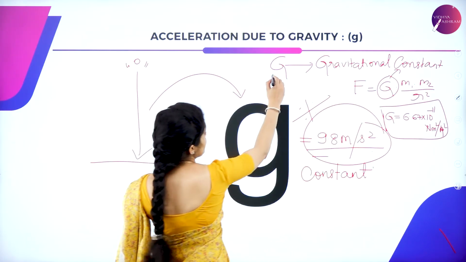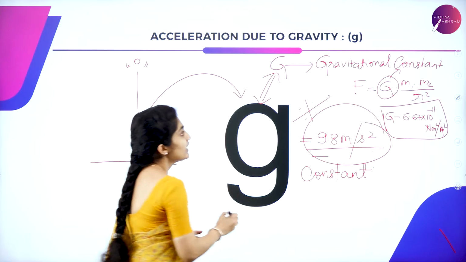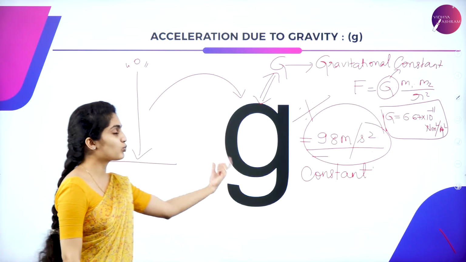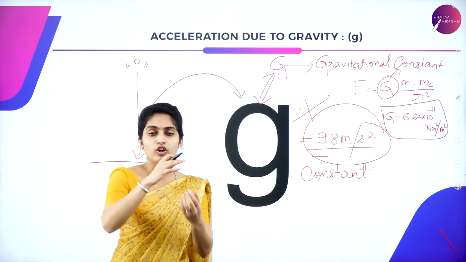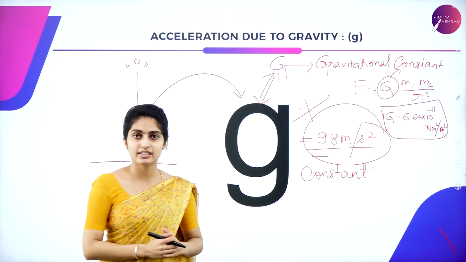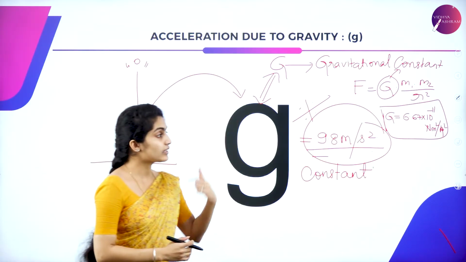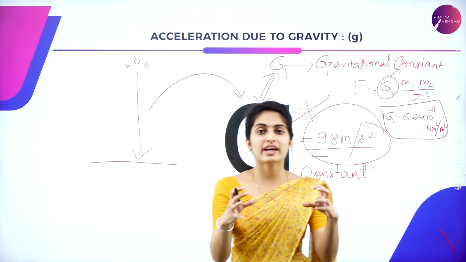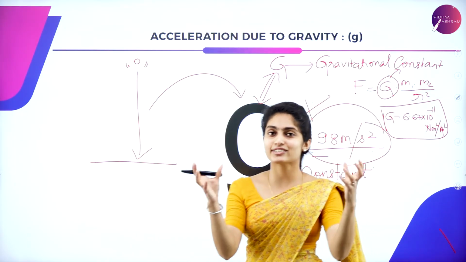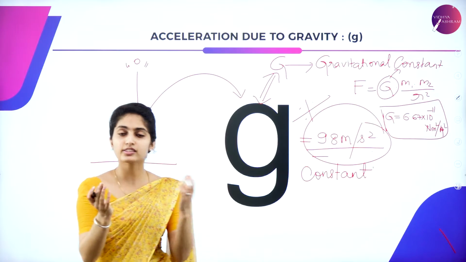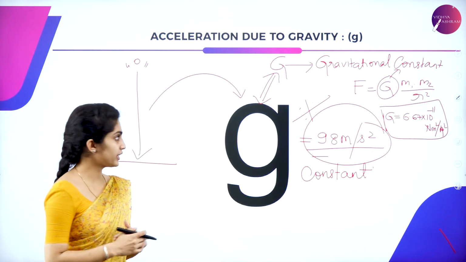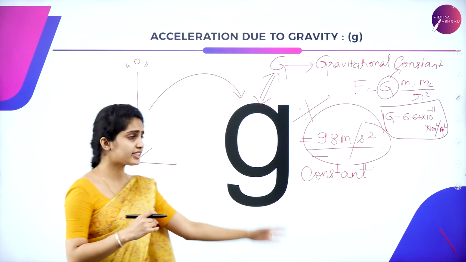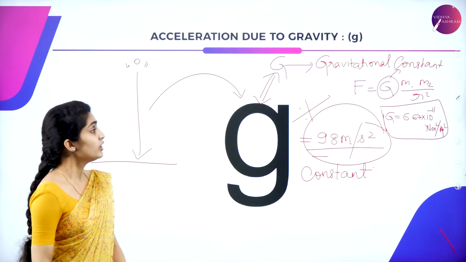And remember students, there is a lot of difference between gravitational constant as well as acceleration due to gravity. Acceleration due to gravity is just about the fall of some object, and that is the constant value, whereas gravitational constant has the concept of attraction of two masses, that is two objects. So it's a mutual attraction between two bodies. That is all about your gravitational constant and acceleration due to gravity.